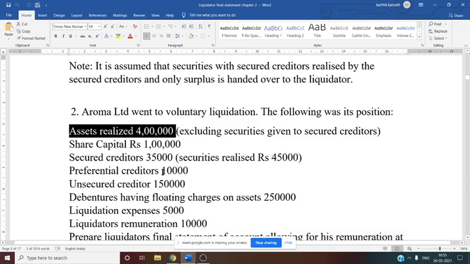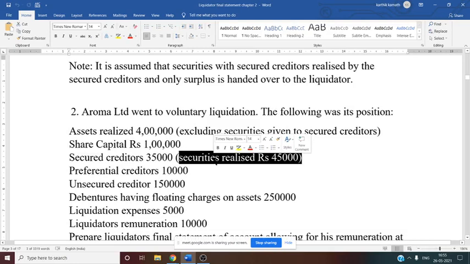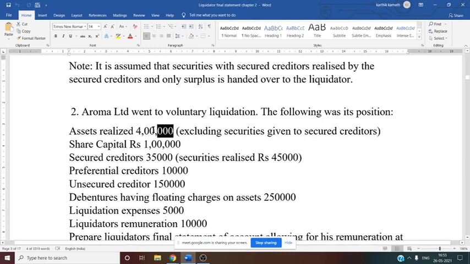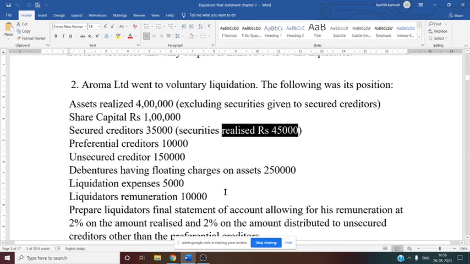Then one more asset is there. What is that? Securities realized 45,000. That is by secured creditor, but even though it is by the secured creditor, it is company's asset, isn't it? That is why now this also we need to consider. 4 lakh rupees, that is asset realized by the liquidator, plus 45,000 rupees asset realized by the secured creditor. Both we have to consider, since it is company's asset, it is company's things.